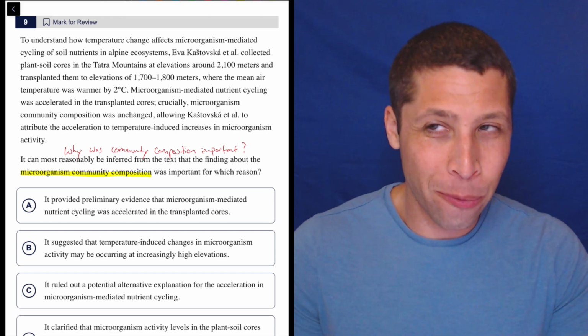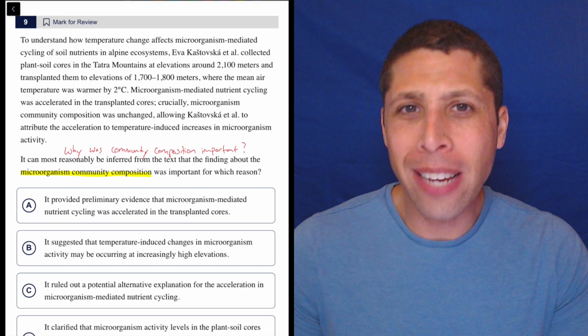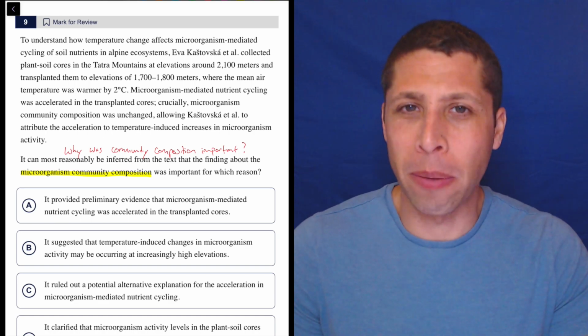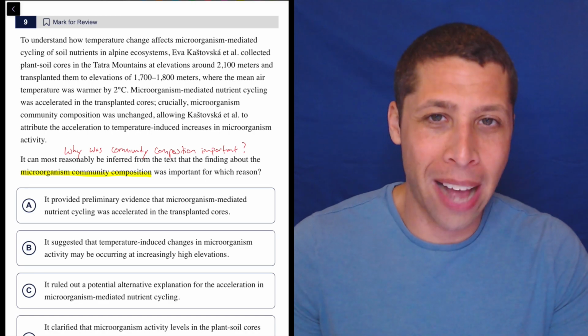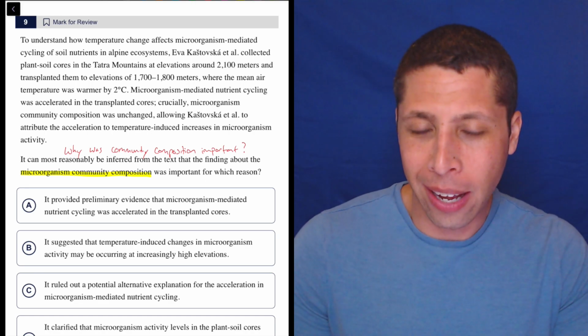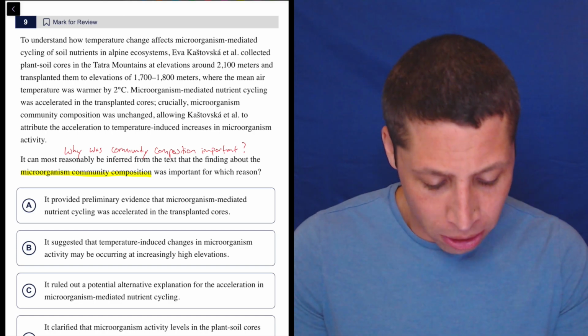Now, I don't think I would write this on my actual test or scrap paper, but I'm thinking in my head, right? One of the challenges with the SAT is the questions can sometimes be confusing. So we can rephrase them sometimes into just better versions of themselves. And so now I have a much clearer idea of what I'm looking for as I go through this passage. It's much easier to follow. So hopefully that helps you. I think it's a strategy I use.